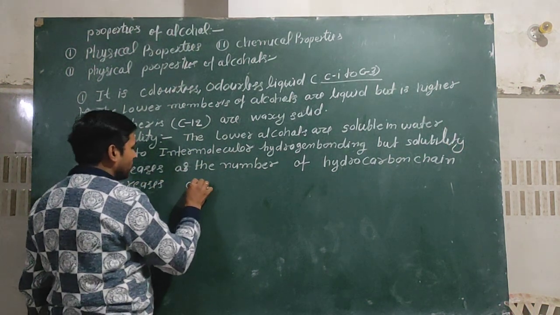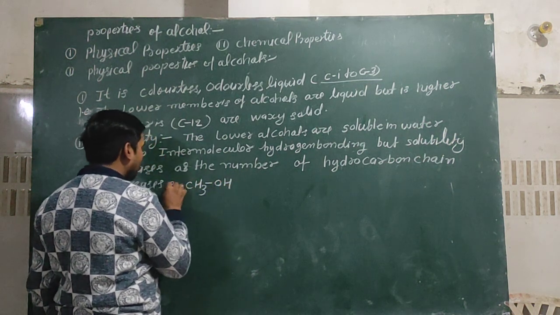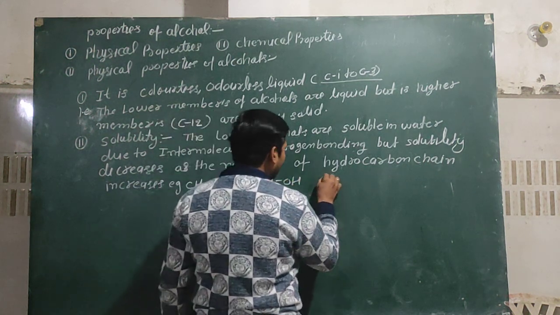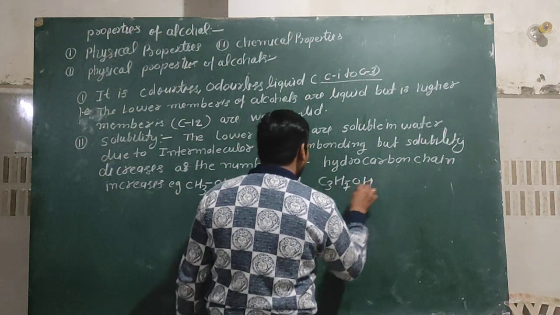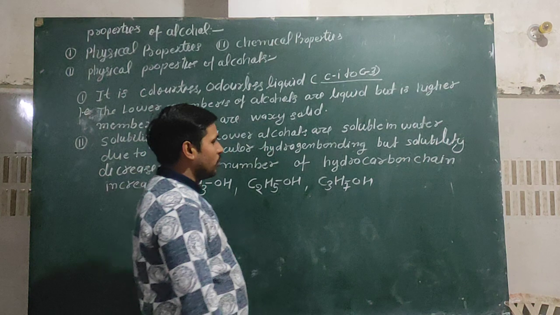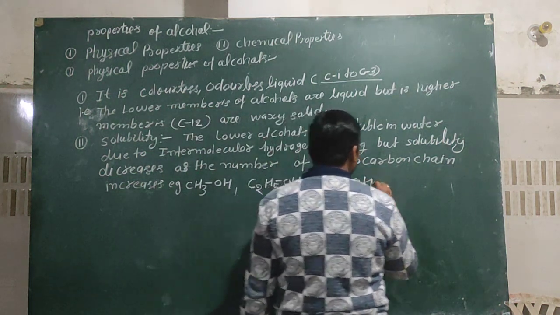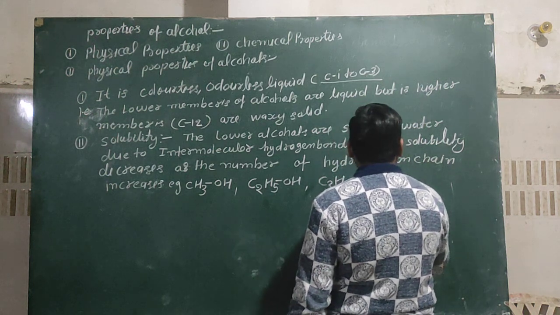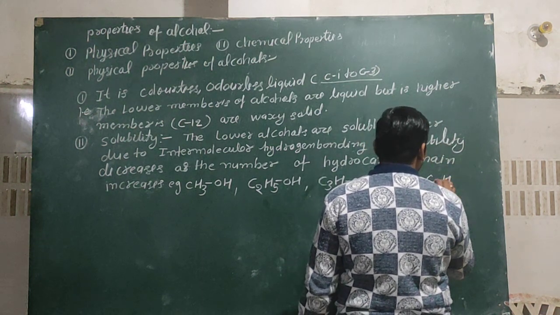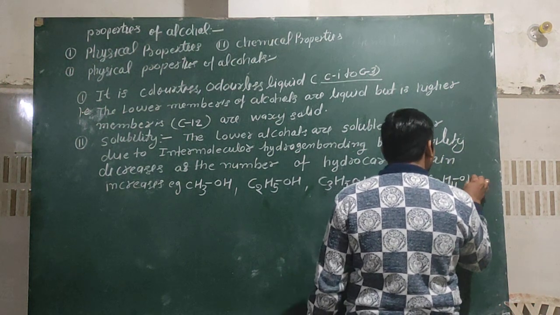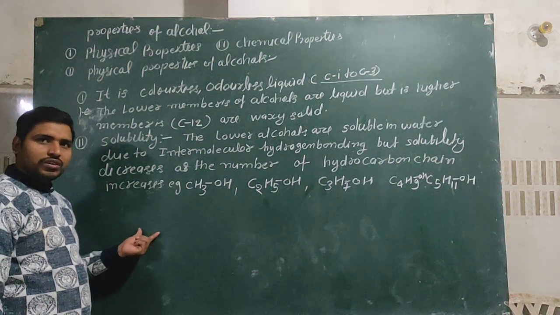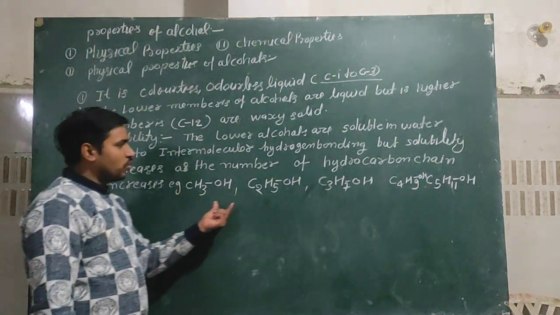For example, CH3OH, C2H5OH, C3H7OH, that is methanol, ethanol and propanol, are soluble in water, but C4H9OH, C5H11OH, and when 5 or 6 carbon atoms are present in the alcohol, they show less solubility.